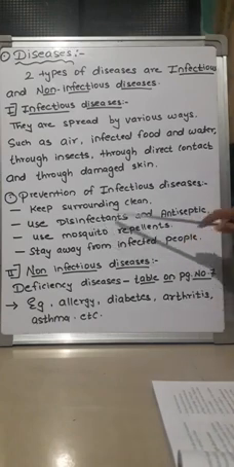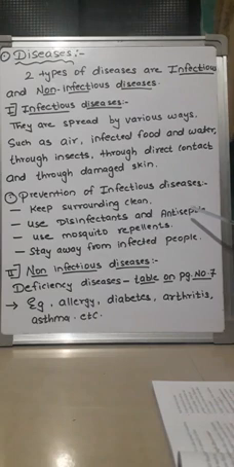Disinfectants are used to clean the floor and kill the germs present, and antiseptic is used to clean wounds or cuts on the body. If you fall down on the ground while playing, you should apply Dettol, which is an antiseptic, which kills the germs around the wound.